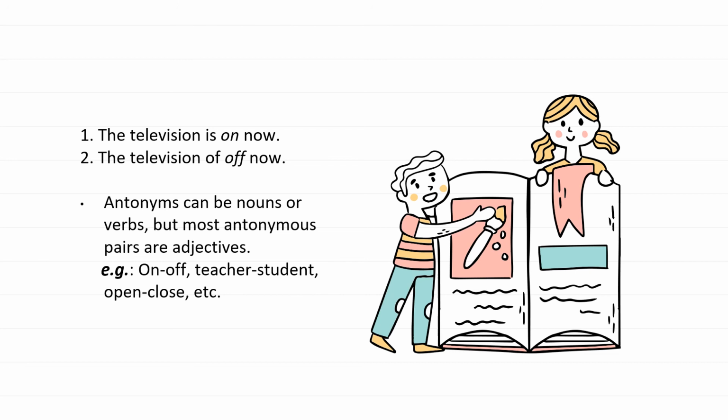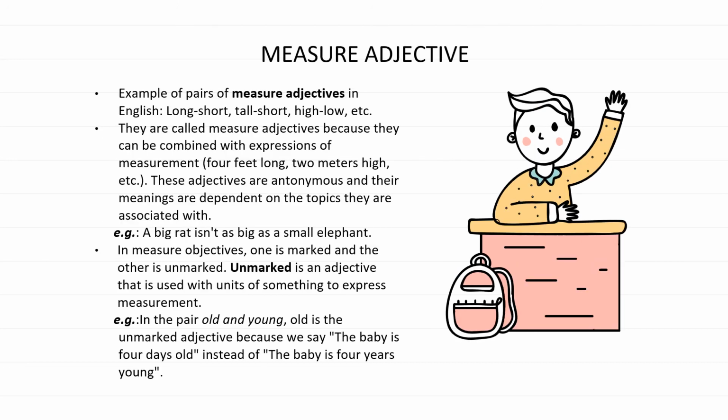In antonymy, there's something called measure adjectives. So what are measure adjectives? Here are a few examples of pairs of measure adjectives like long and short, tall and short, high and low, etc. These are called measure adjectives because they can be combined with expressions of measurement, for example 4 feet long, 2 meters high, etc. And these adjectives are antonymous and their meanings are dependent on the topics they are associated with.